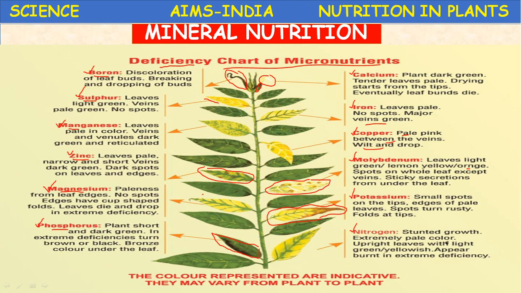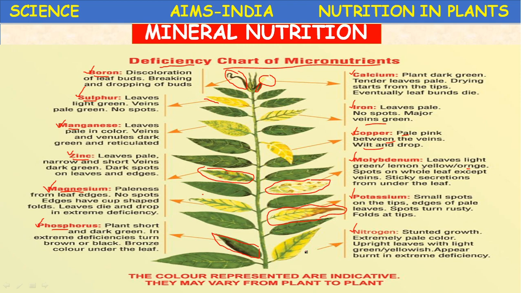Nitrogen deficiency: stunted growth, extremely pale color, and upright leaves that are light green or yellowish, and appear burnt in extreme deficiency. Okay, these are some important 8 mineral nutrients and their deficiency symptoms.